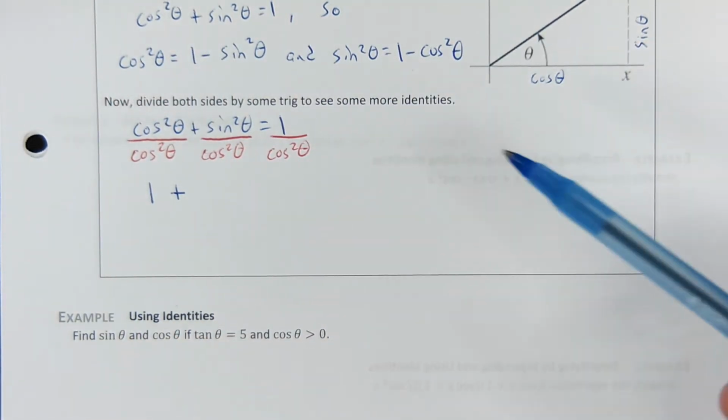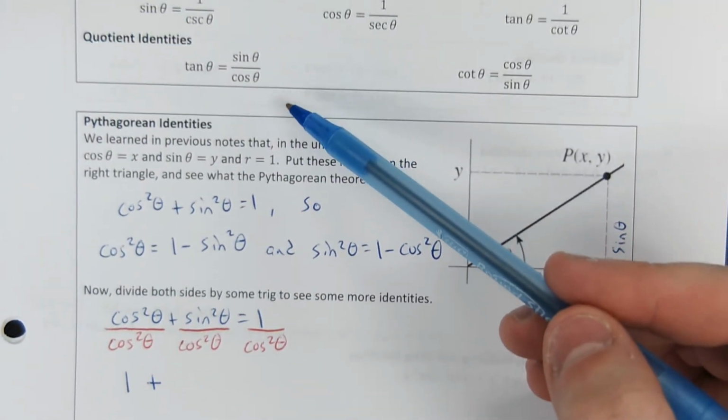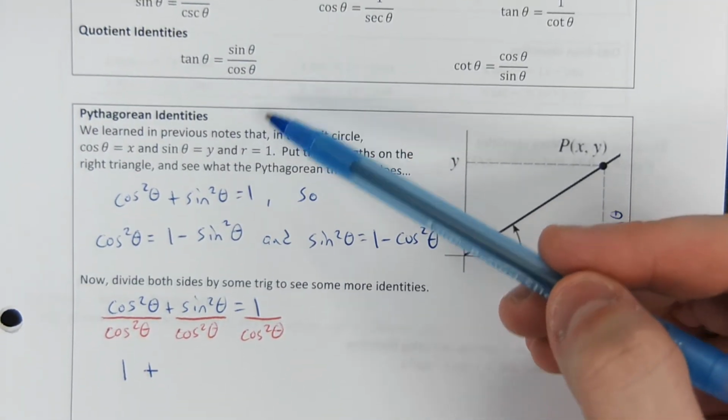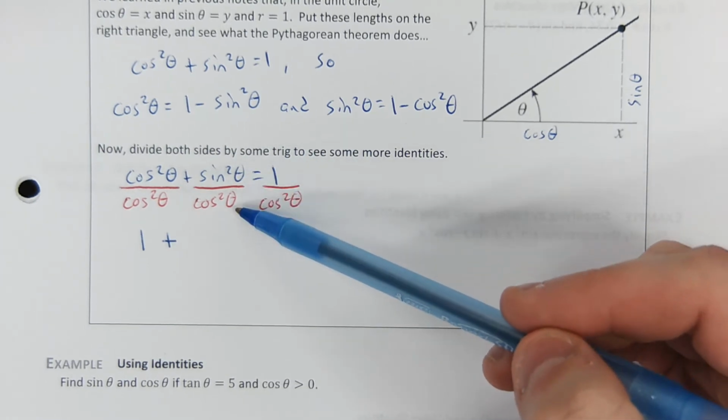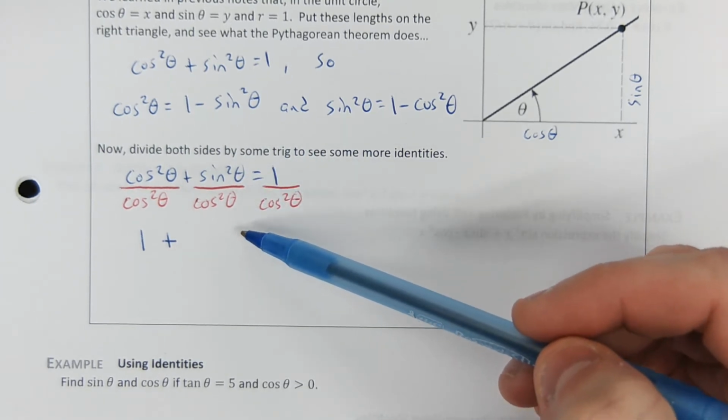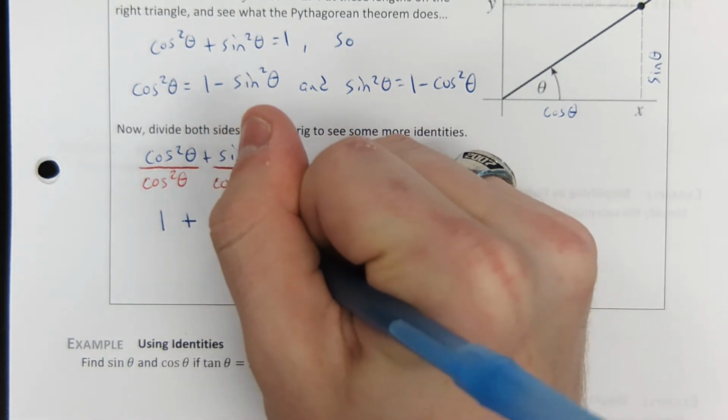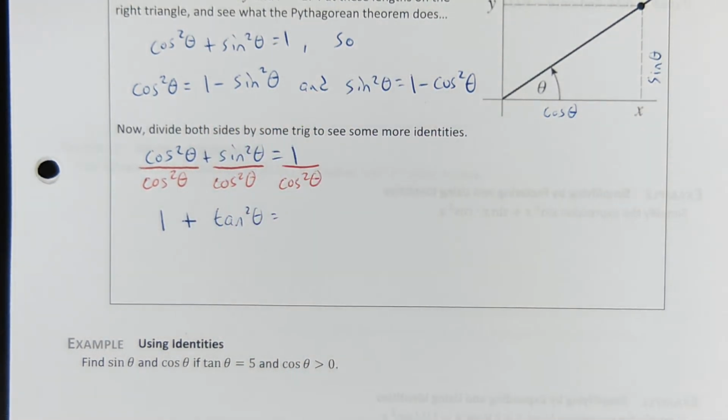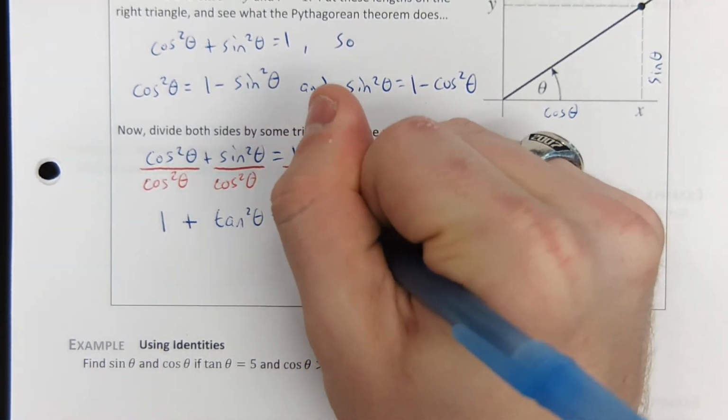And way up here we saw that tangent is sine over cosine. So sine squared theta over cosine squared theta is tangent squared theta. And from above and from our last chapter, 1 over cosine. Why don't the powers cancel out? X squared over y squared is not x over y, right? That's why. 1 over cosine is just secant theta. So 1 over cosine squared is secant squared theta.